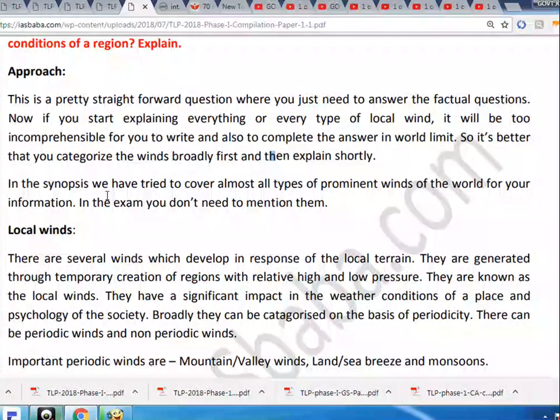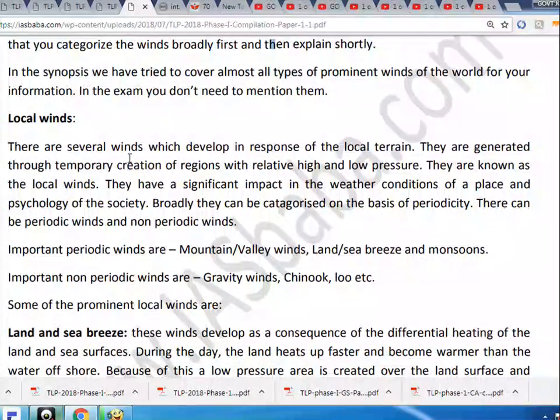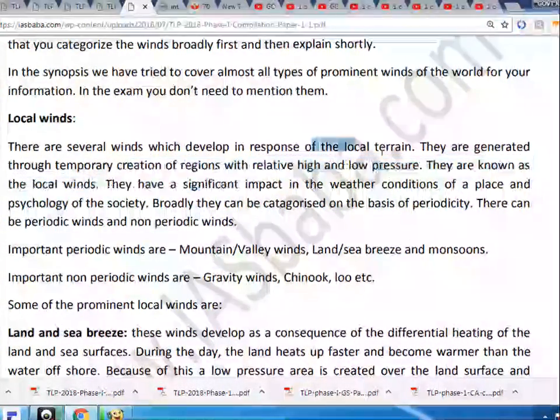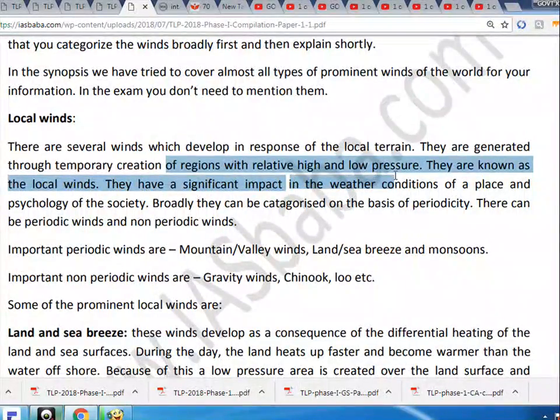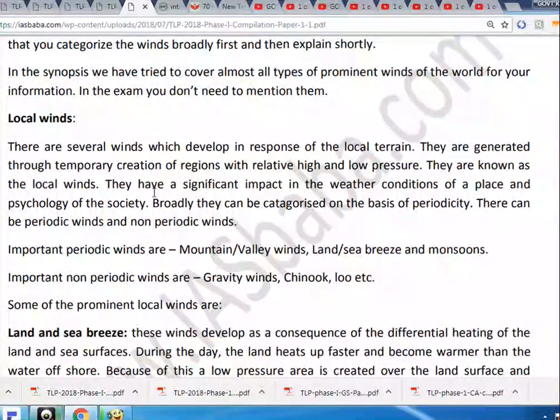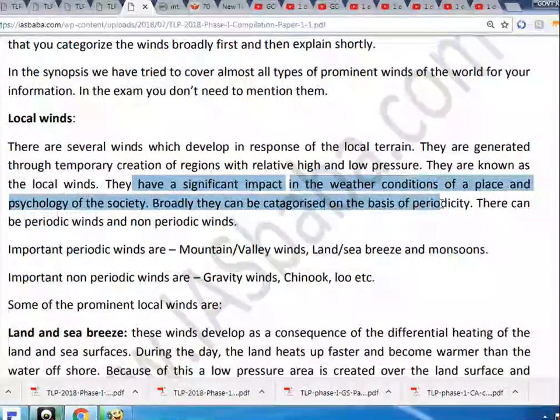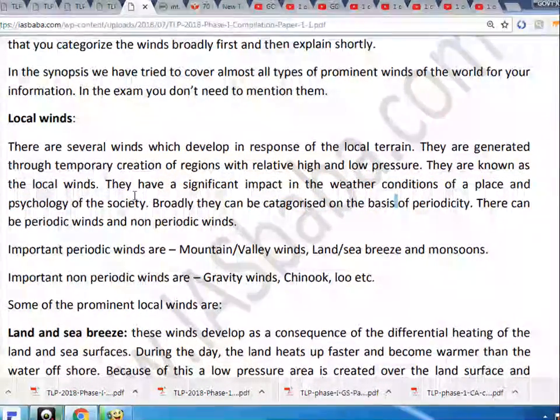Local winds. There are several winds which develop in response to the local terrain. They are generated through temporary creation of regions with relatively high and low pressure. They are known as the local winds. They have a significant impact on the weather conditions of a place and the psychology of the society.